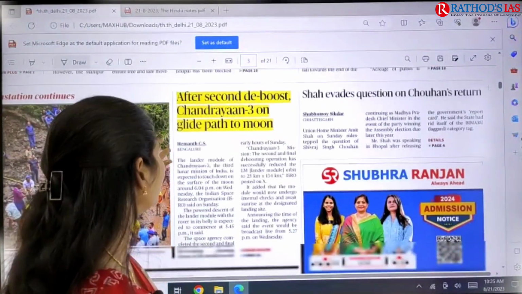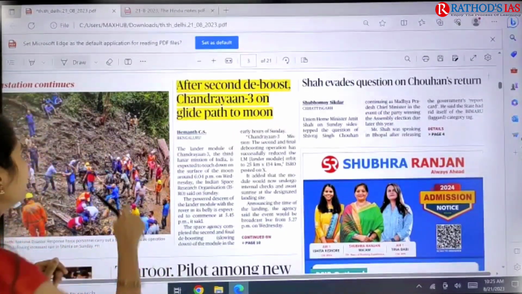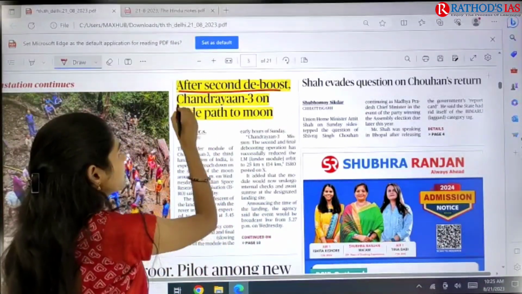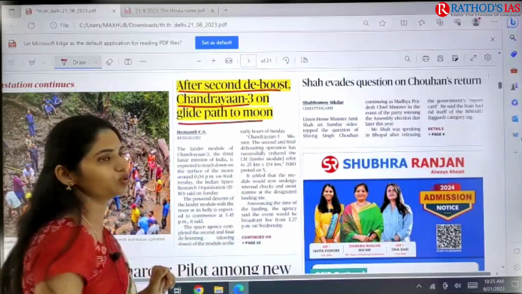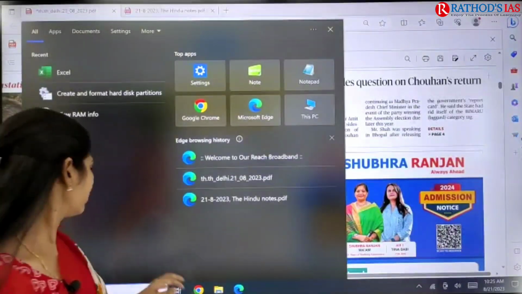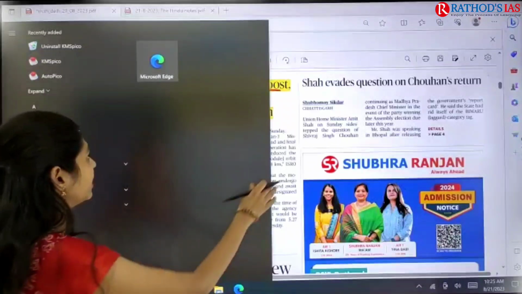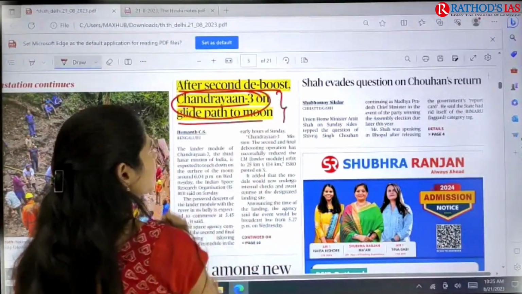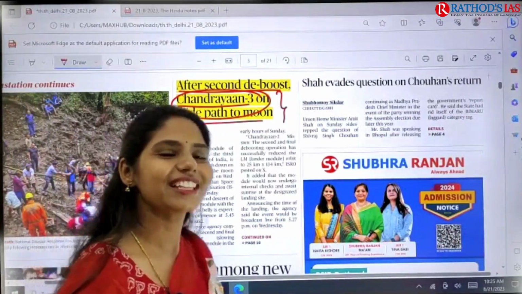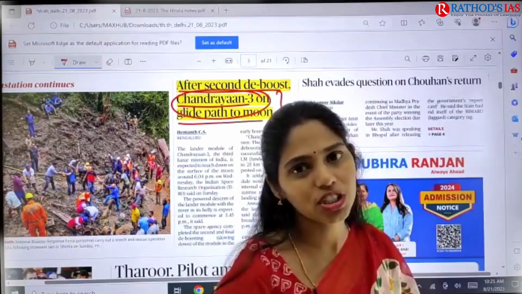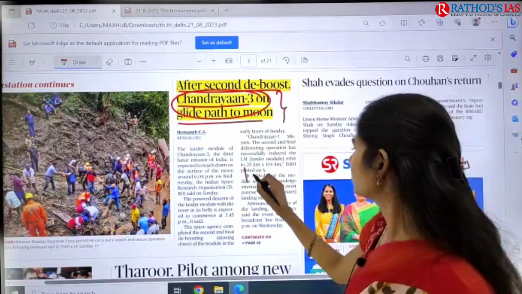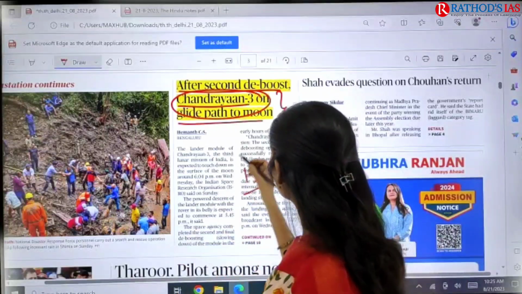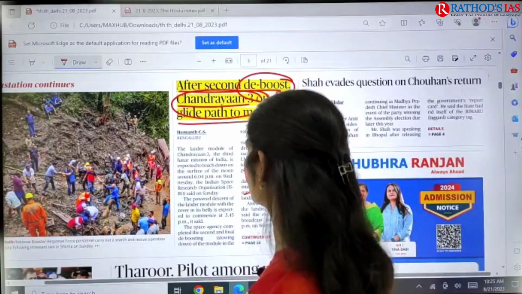And if you move on, here you can see another important article. It says that after the second deboost, Chandrayaan-3 is on glide path to moon. So this article is talking about Chandrayaan-3, which is one of the ambitious missions of ISRO, correct? Here you have to know what this deboosting is.